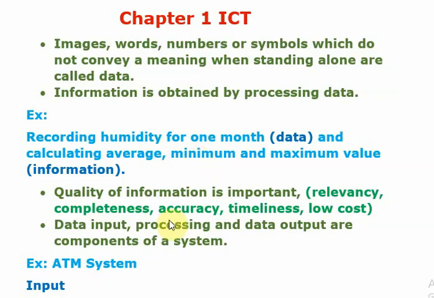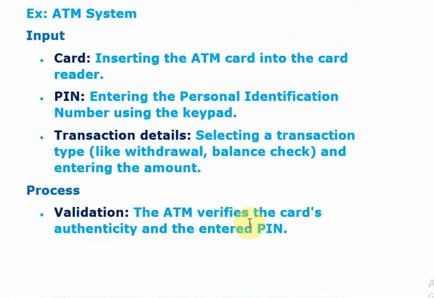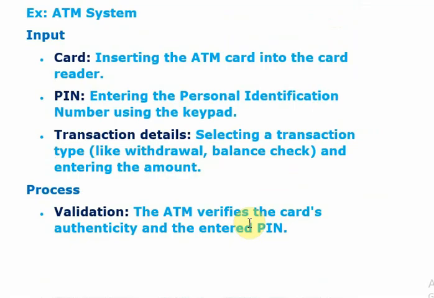So now it is very clear, data input, processing and data output are the components of a system. Right? System, the three main parts: input, processing, output. Now let's consider this example, an ATM system. What is the input? Card. Then we enter the PIN number, then we provide the transaction detail. All these are input.